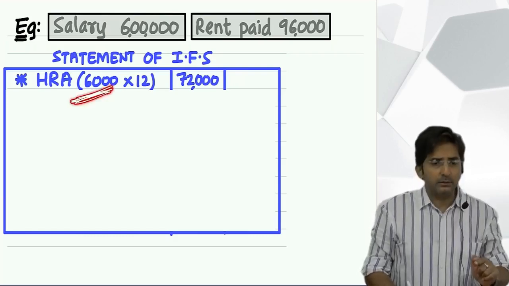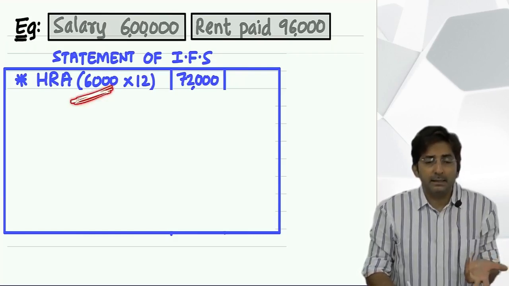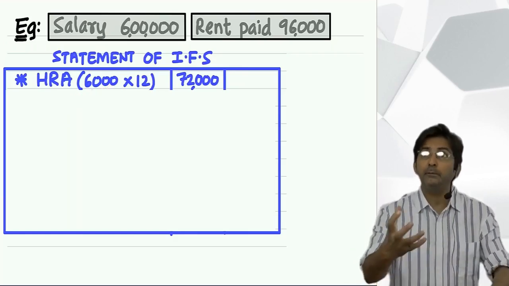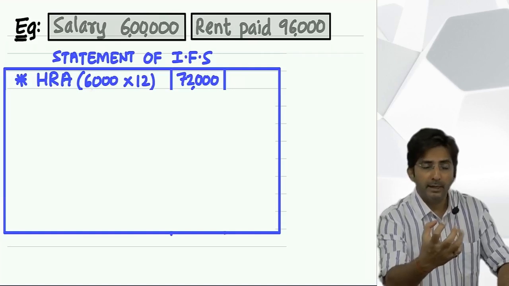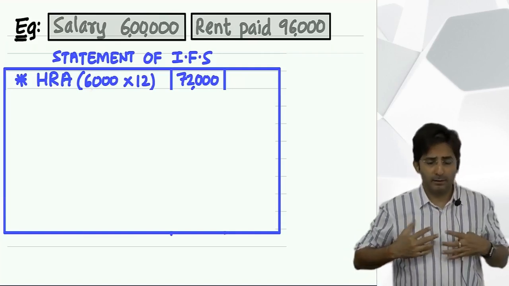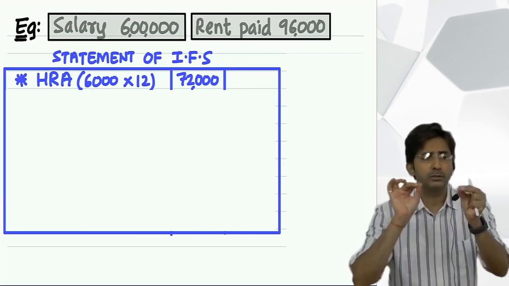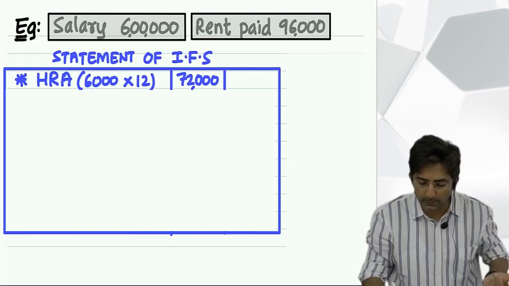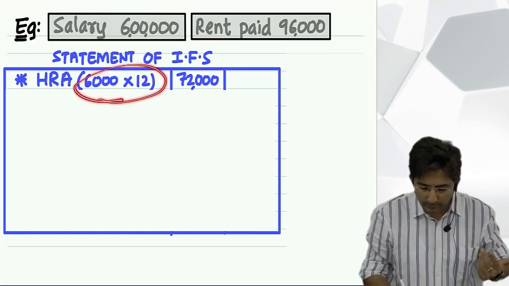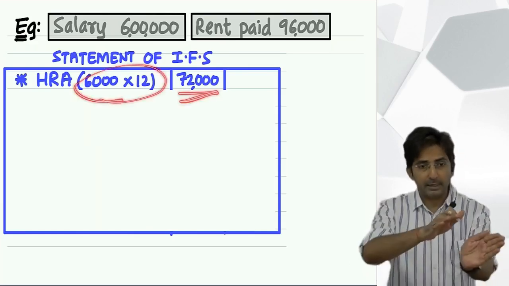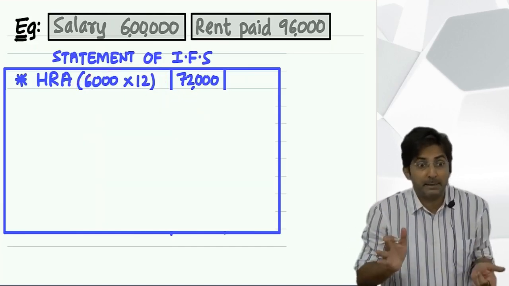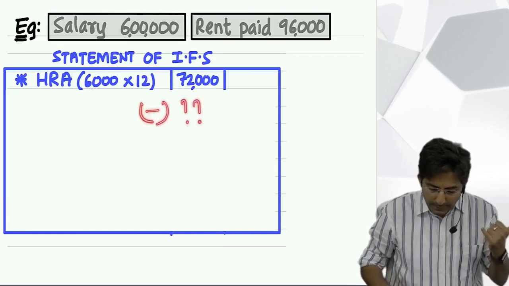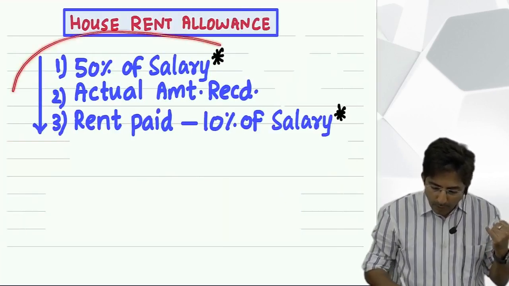What is this 6,000? This is the amount which the company has actually given him. Every time you feel you are an employee, and consider me as your boss, okay? So assume every month I am giving you 6,000. So for the whole year how much? 72,000. So this I will write first in the inner column, because it is exempt. But now how much you will minus here, for this there is a formula.